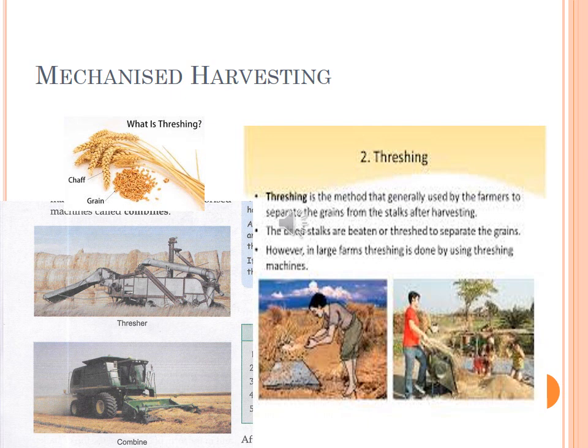In manual threshing, the farmer holds a pile of crop in his hand and hits it on a rock or any hard surface. During this process, grain is separated from the stalk. Second, threshing can also be done by a machine called a thresher. You can see this second picture. This machine is used for threshing large quantities of grain.